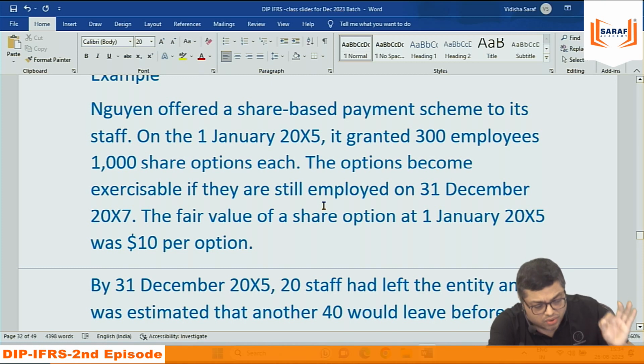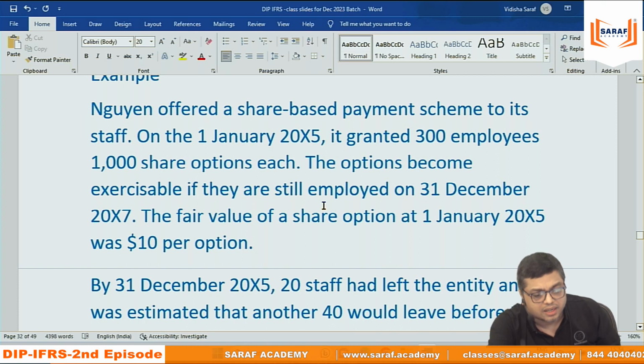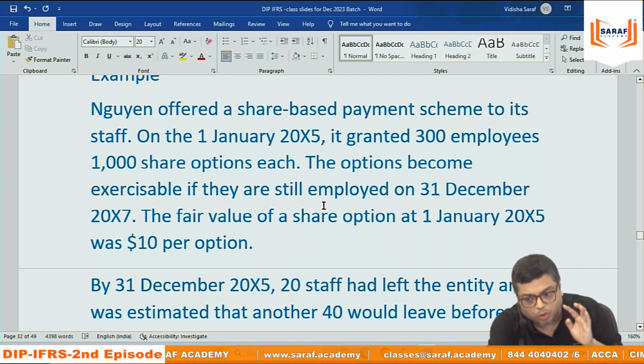When these 300 employees work in the company for 3 years, then at the end of 3 years, they will be eligible for 1,000 shares per employee. So those who leave the company within 3 years will not get any shares. They need to work in the same organization for 3 years. Then they will be getting 1,000 shares per employee. The fair value of the share option at 1st January 2015 was $10 per option.